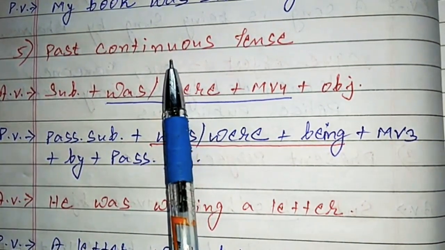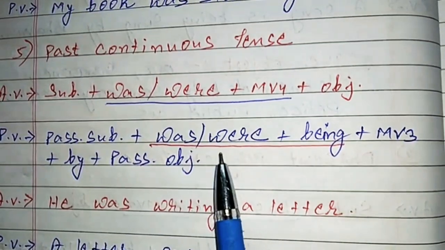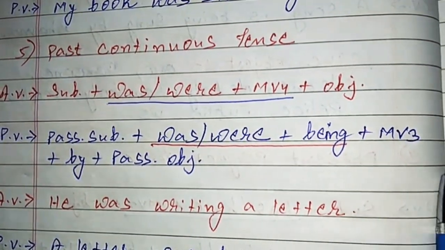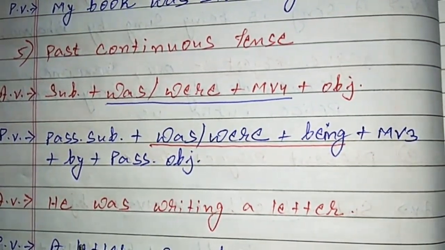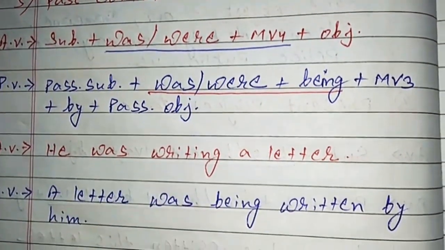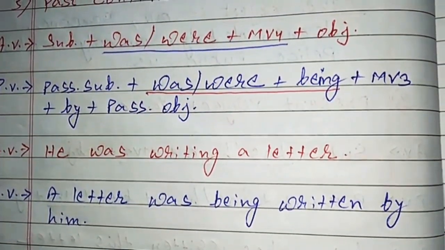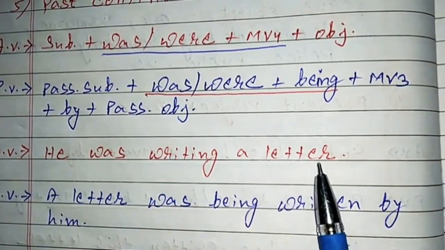So we have written over here passive subject plus was/were plus being. Again it is in continuous, that's why we have used being between the auxiliary verb and the main verb, being plus MV3 plus by plus passive object. An example is given over here. He was writing a letter.